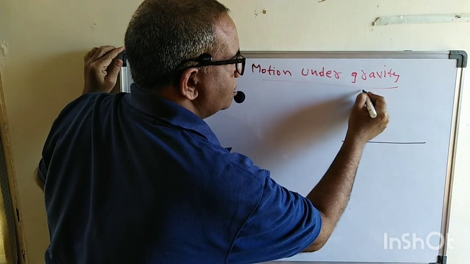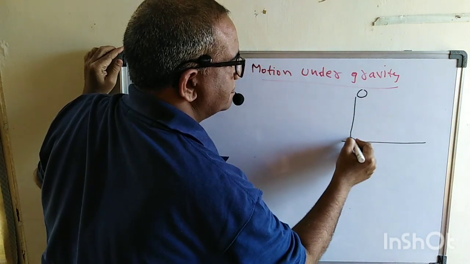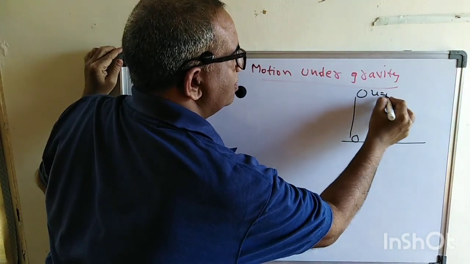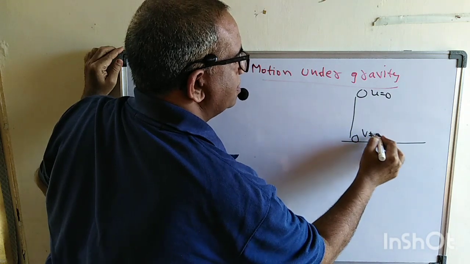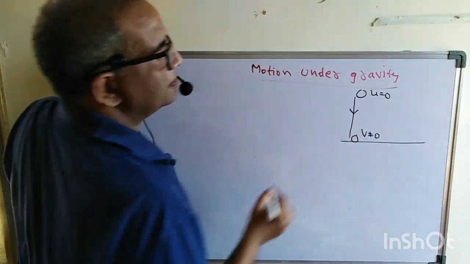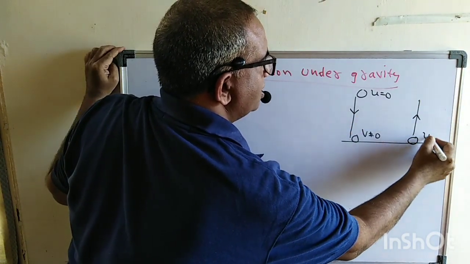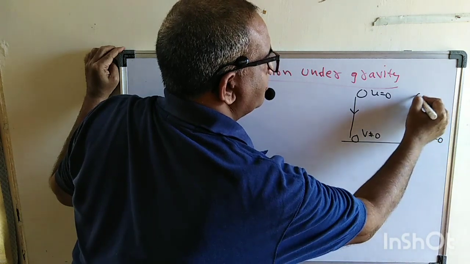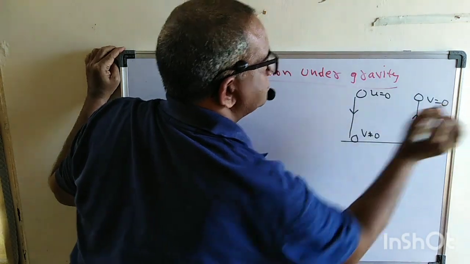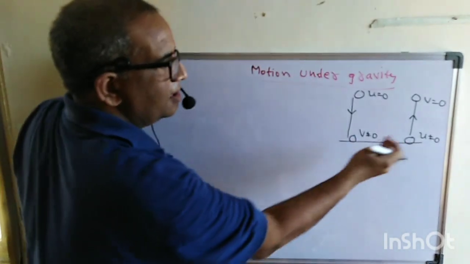First I said about a freely falling body where u is 0 and v is not equal to 0. It is coming down. And the other case is a body projected vertically up where u is not equal to 0 but the final velocity is 0. It is coming down and going up.